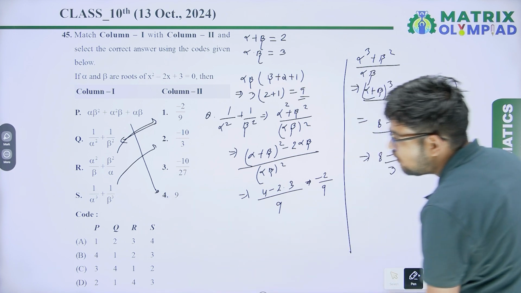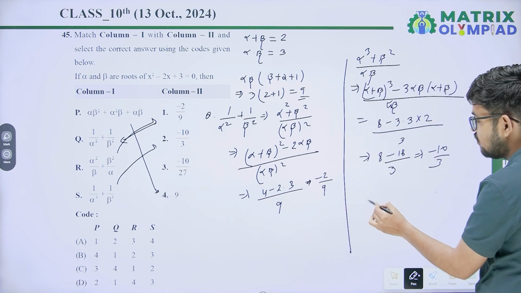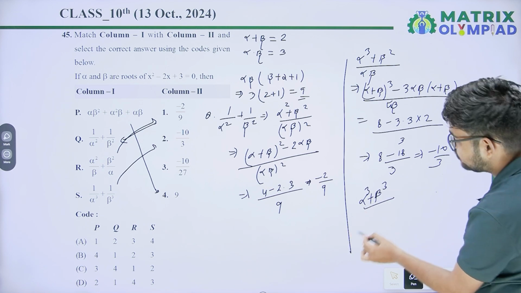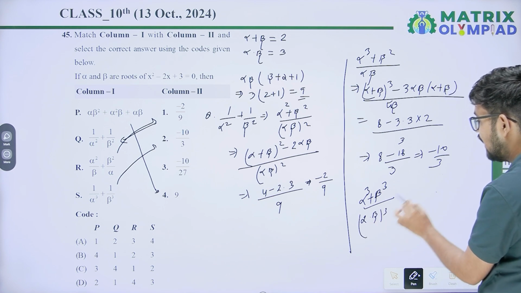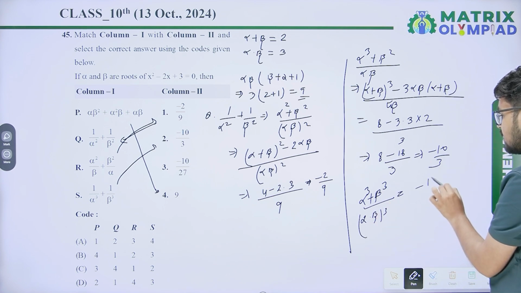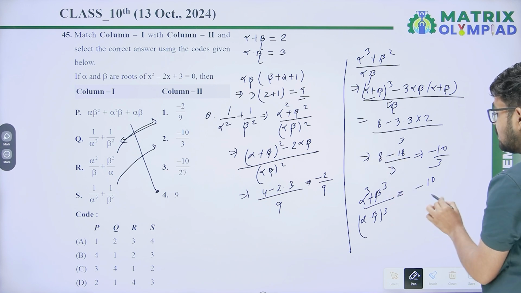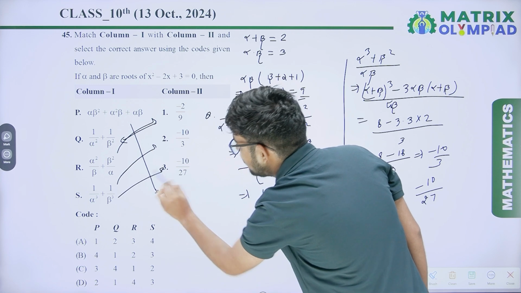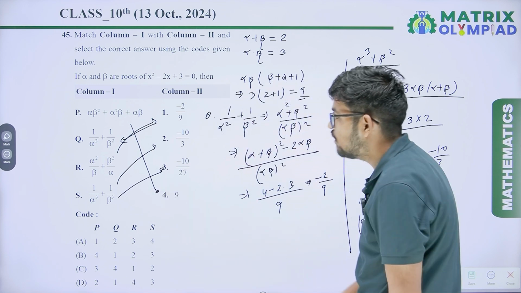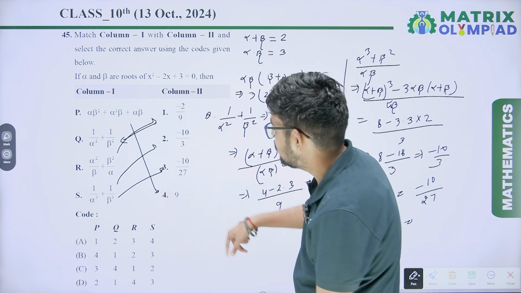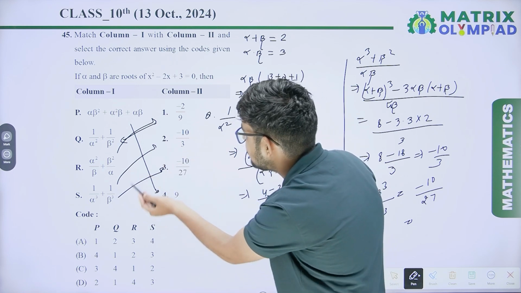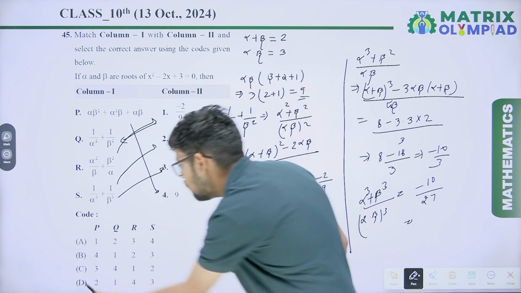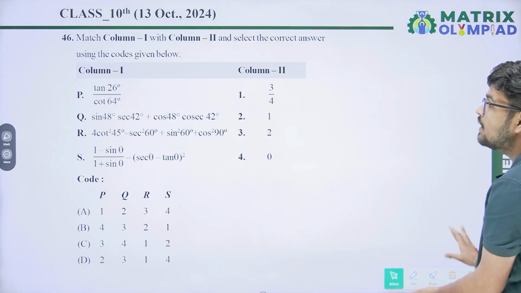As for S, 1 upon alpha cube plus 1 upon beta cube, that is alpha cube plus beta cube upon (alpha dot beta) whole cube. Alpha cube plus beta cube is minus 10, and (alpha dot beta) whole cube is 3 power 3, 27, that is minus 10 upon 27. So S's correct answer is 3. So P's correct answer is 4, Q's correct answer is first, R's correct answer is second, and S's correct answer is third. So 4, 1, 2, 3. Option B will be the correct answer.